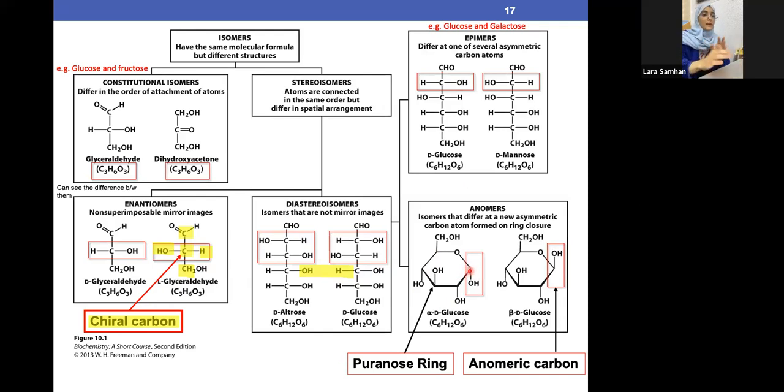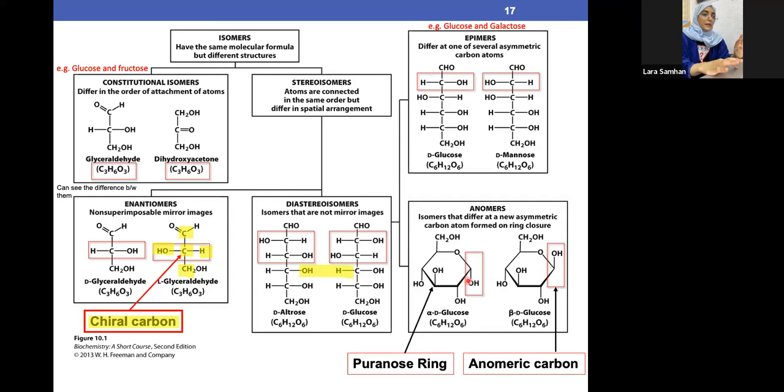I'll just repeat it again. This thing is not a ring-like structure, it's just a Fischer structure. Once I close it and form it as a ring-like structure, it will look like this. Now we have the C-level bond OH, like this thing. This will actually come in here. So this carbon that's closing the ring, ending the ring, is called the anomeric carbon. The ring closes at this point, and it's very common for the ring to close here. Sometimes it differs rarely, but most of the time it's usually here. So this is the anomeric carbon, this is the anomeric carbon.